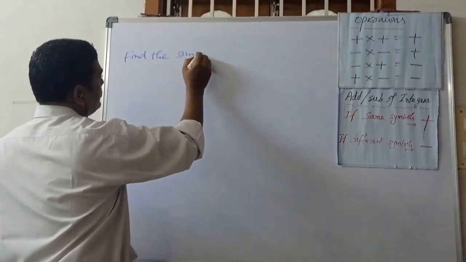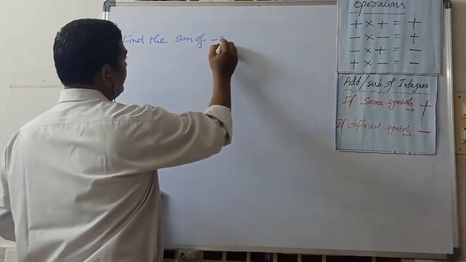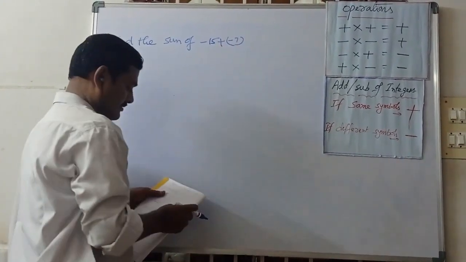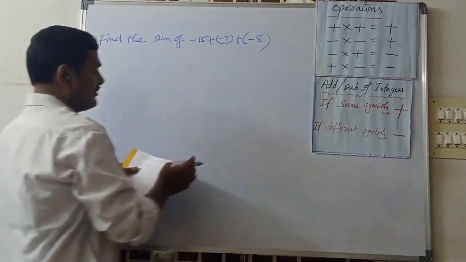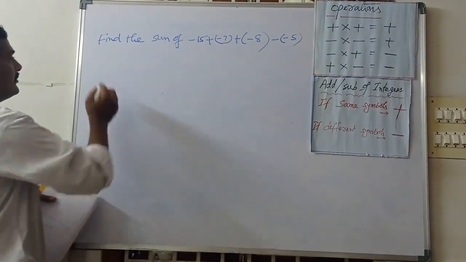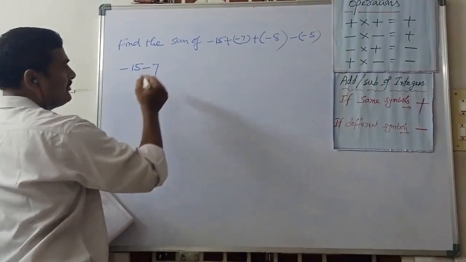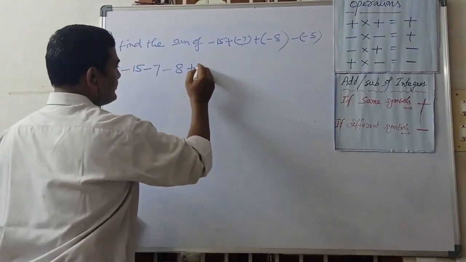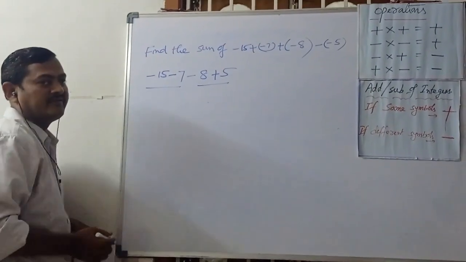Find the sum of minus 15 plus minus 7 plus of minus 8 minus of minus 5. Now minus 15 plus into minus, minus 7, plus into minus, minus 8, minus into minus plus 5. Now these two we can first simplify and these two we can simplify later.